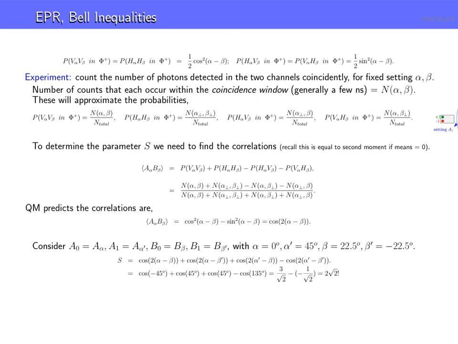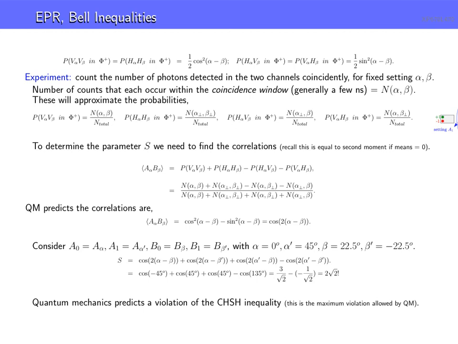So cosine 45 is 1 over square root of 2. We have 3 of them, so we have 3 over the square root of 2. And we're subtracting off this last one, which again is 45 degrees more than 90, so it's just minus 1 over square root of 2. We get 2 square root of 2, which tells us that quantum mechanics predicts that the CHSH inequality will be violated. And it turns out that this value here, 2 square root of 2, is the maximum violation that quantum mechanics allows, which is a kind of an interest in foundations of quantum mechanics, why that particular value.